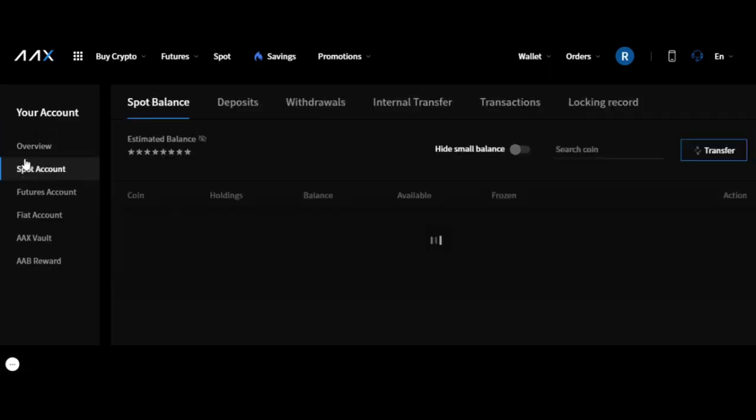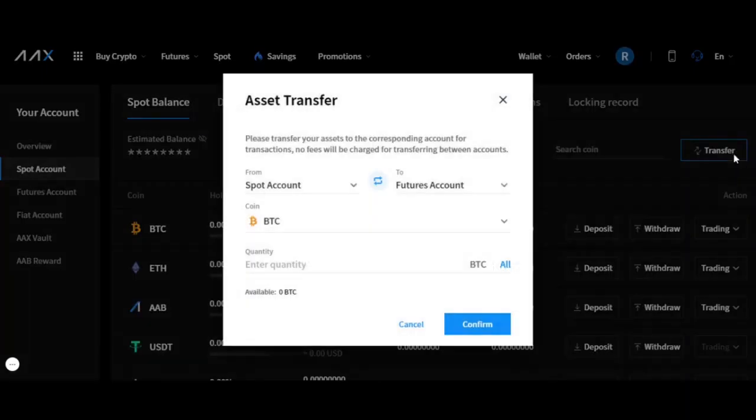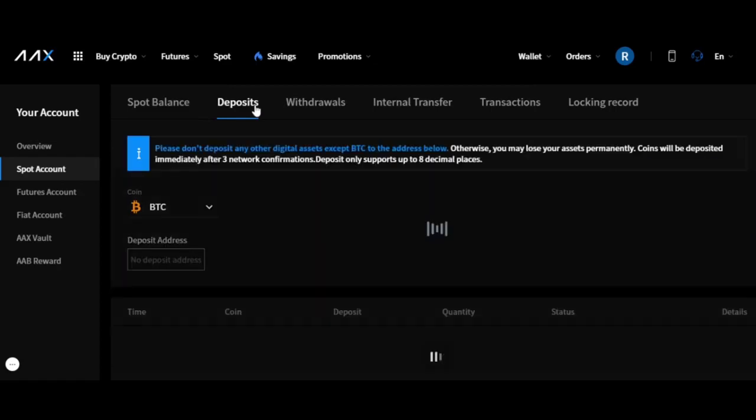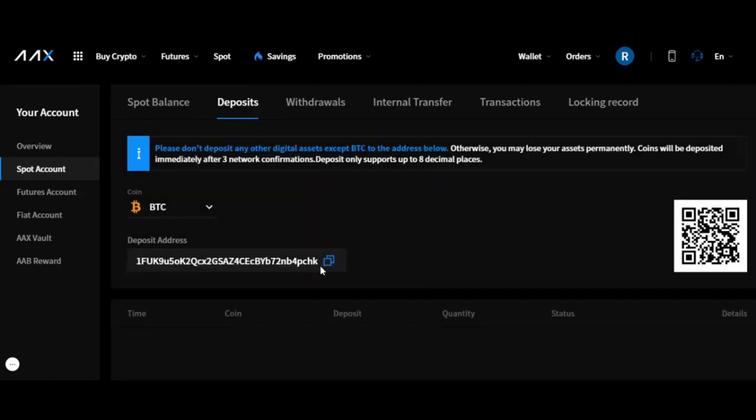So you'd go over to your spot account, and you have the ability here to transfer. For example, you could hit transfer, and from here you can transfer to a futures account. But first you want to fund this spot account, and that's where you would go to deposits. Here in the deposit section, you would be able to copy this given address, and then from another wallet or another exchange, transfer over here. If you get it in BTC, you can also use a QR code here. But let's see,